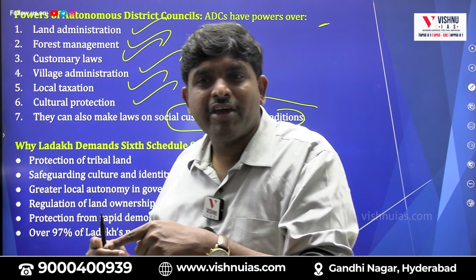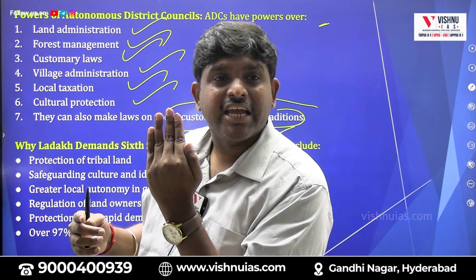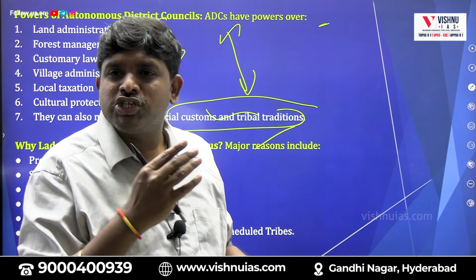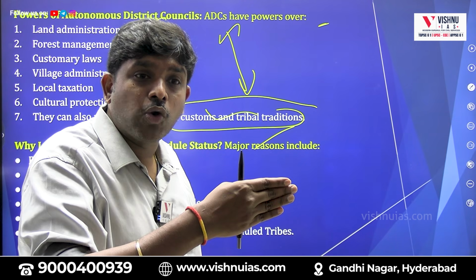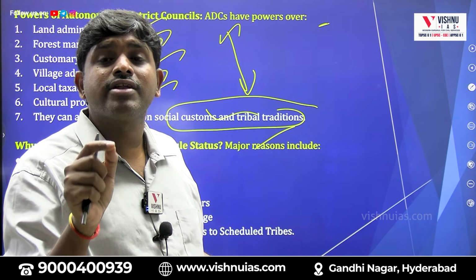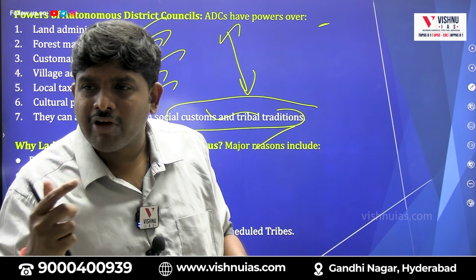Here, what happened in Schedule 5 area? By default all the time the gate is open. A few times he will close it. But in Schedule 6, all the time the gate is closed. When he thinks, then he will open. That is the power of the governor in Schedule 6 and Schedule 5.